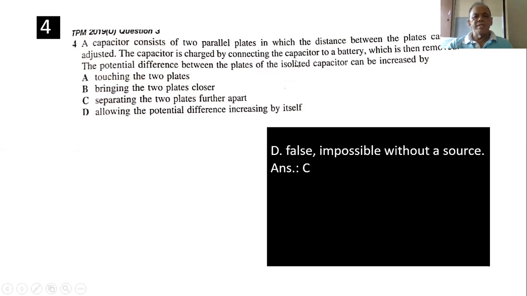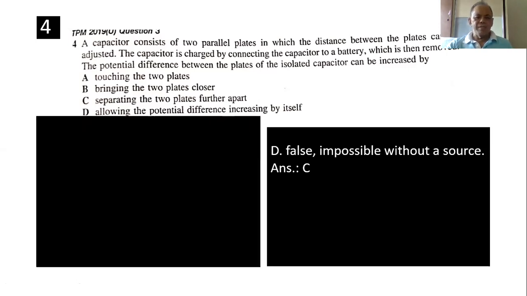Capacitor is charged by connecting it to a battery, which is then removed. The potential difference between the plates of the isolated capacitor can be increased by, remember, the charge stays constant. Remove the battery, there's no more source, only the charge is constant, the potential difference is not constant.